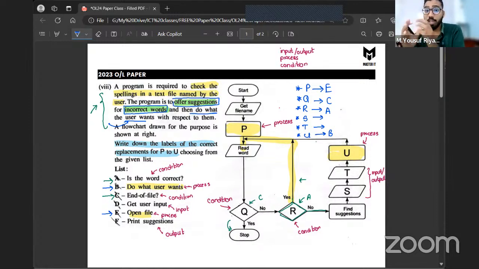of the file? If it is no, now I'm going to check, is the word correct? And if the word is correct, I don't have to do anything because the question says only if the word is wrong, only if it contains incorrect words, I have to figure out a solution. So when condition R gives no only, I'm going to go and find suggestions. Is that clear, all of you? Yes or no?